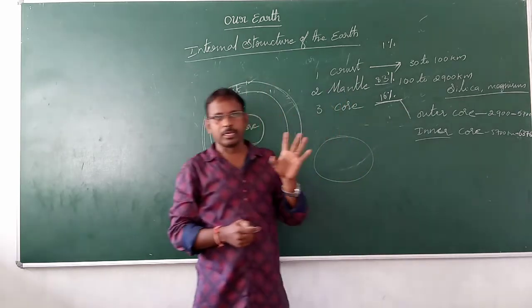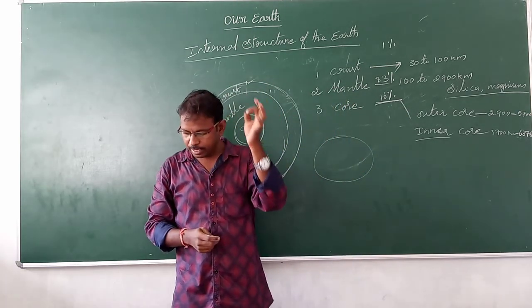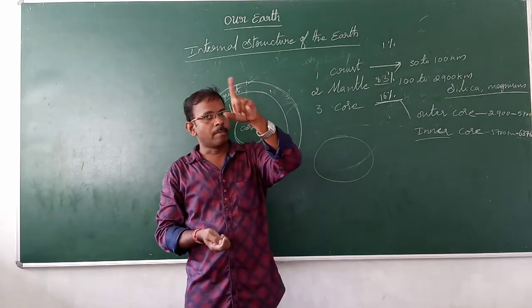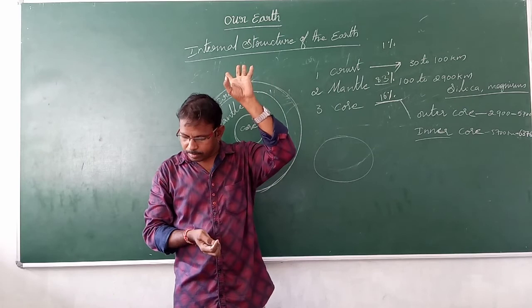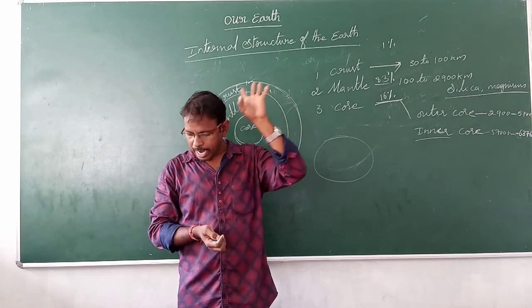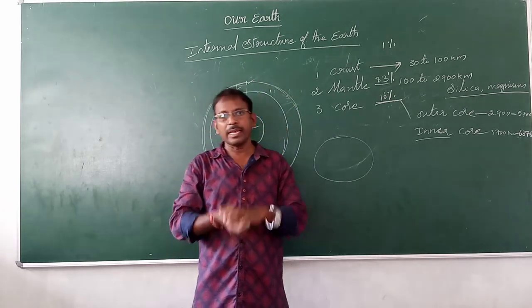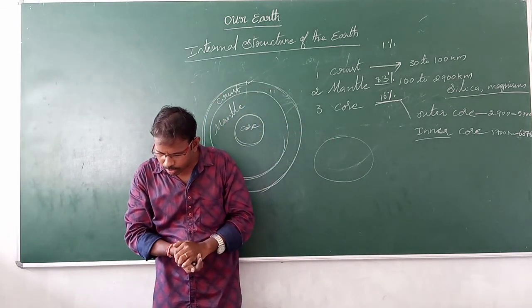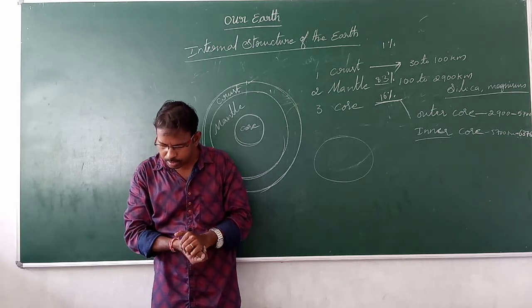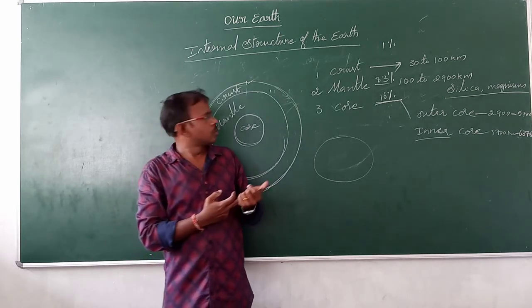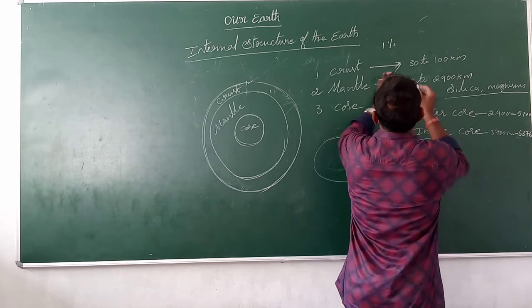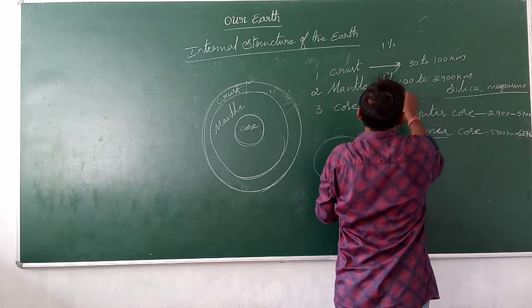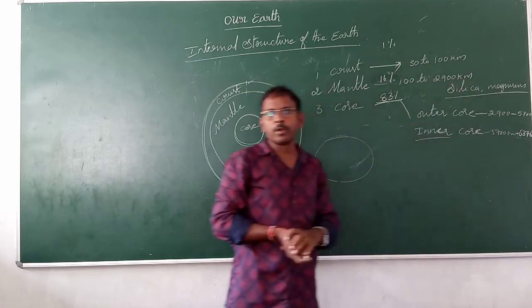The Earth is like an egg. The crust forms only 1%, the core 16%, and the mantle the remaining 83%, so the mantle is the highest.